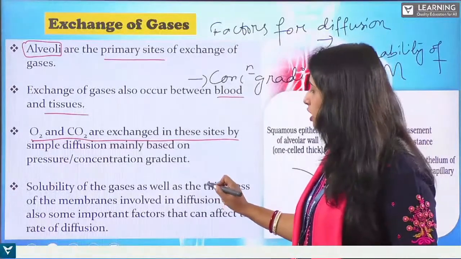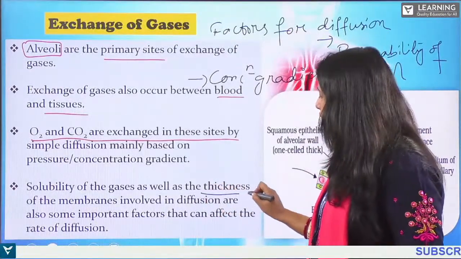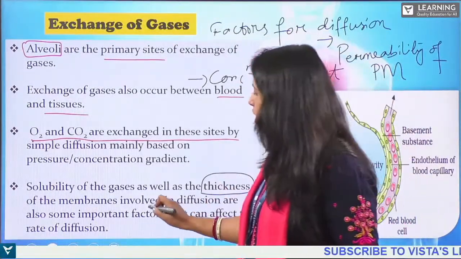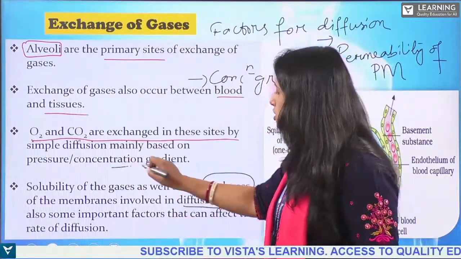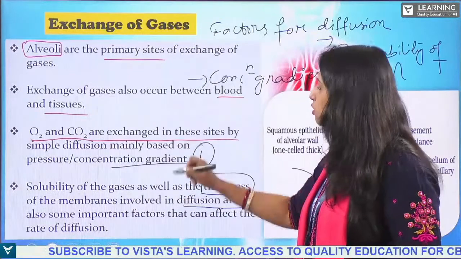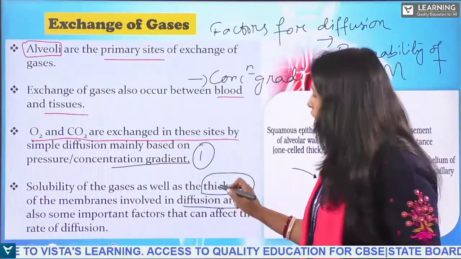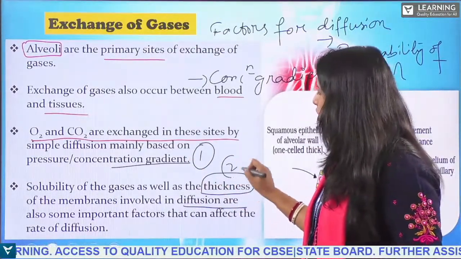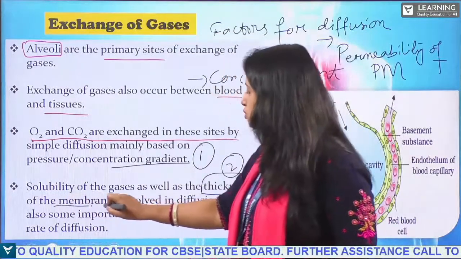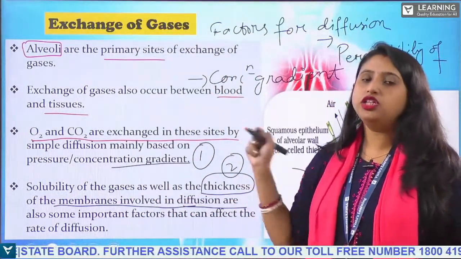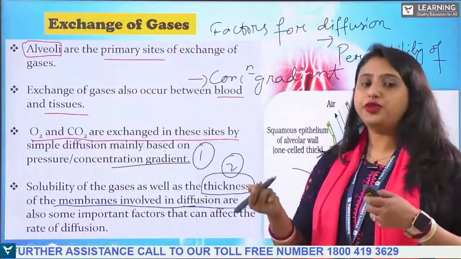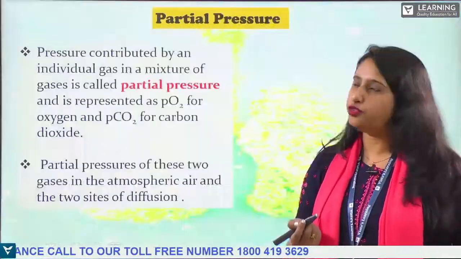So as you can see, it depends on the concentration gradient, this is number one, and the thickness of the plasma membrane, this is number two. So this is what the diffusion depends on. Respiration takes place by the process of diffusion.